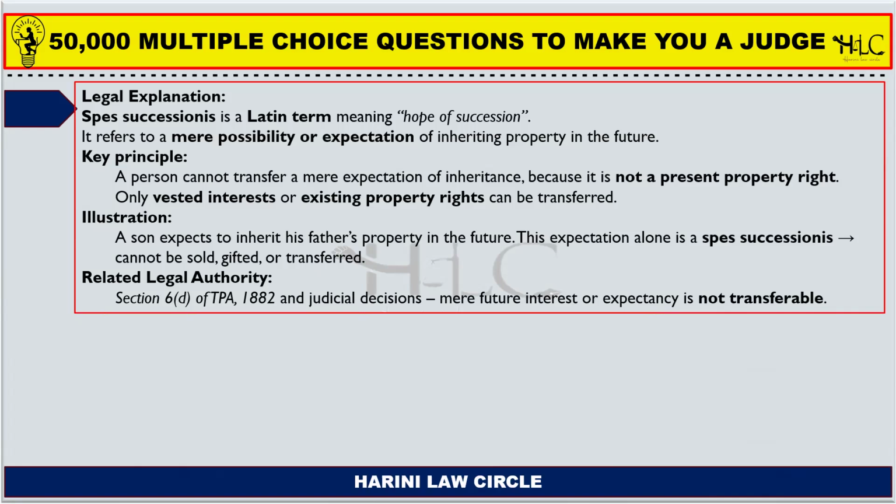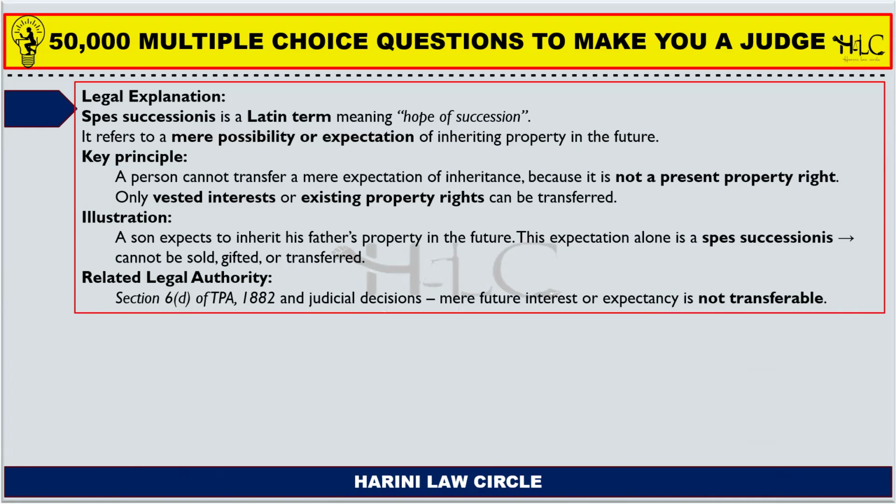So such kind of expectation or the hope of succession is known as spes successionis. The key principle involved in this Latin maxim is that a person cannot transfer a mere expectation of inheritance because it is not a present property right. So there is only vested rights in it. So it cannot be transferred.